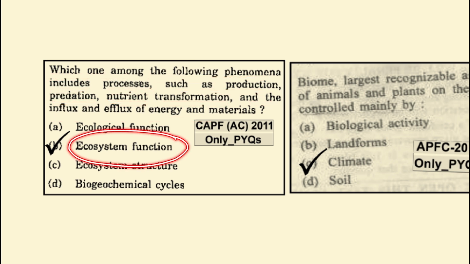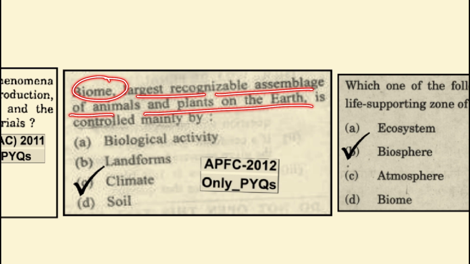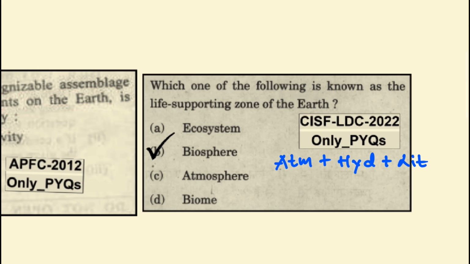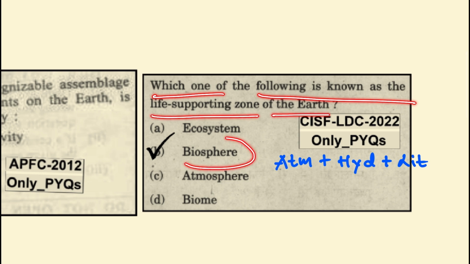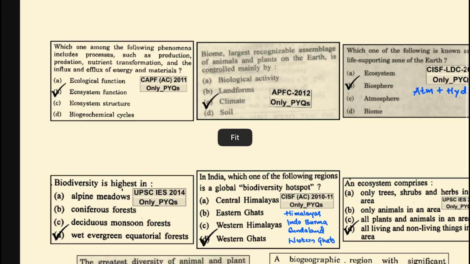It is the ecosystem function. Biome, the largest recognizable assemblage of animals and plants on the earth, is controlled mainly by the climate. Which one of the following is known as the life supporting zone of the earth? It is the biosphere, where the atmosphere, hydrosphere and lithosphere come together.